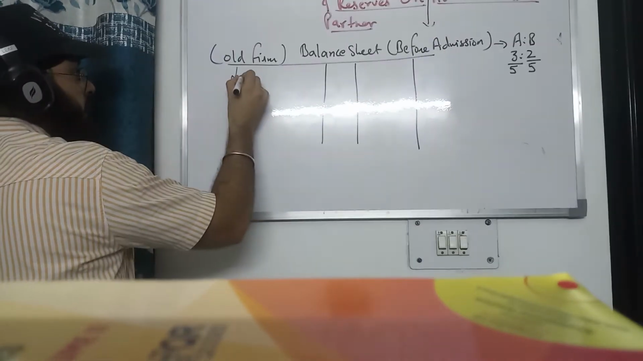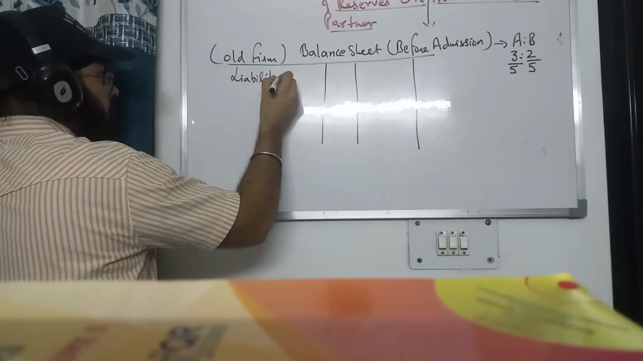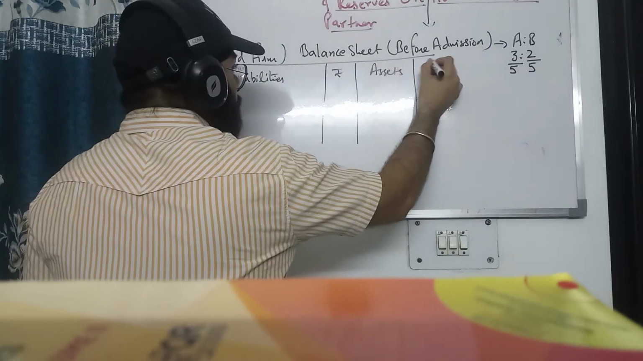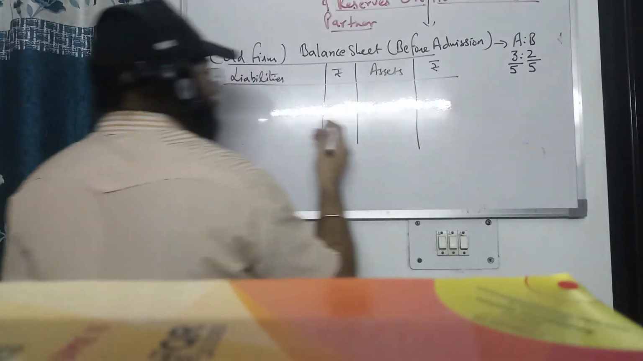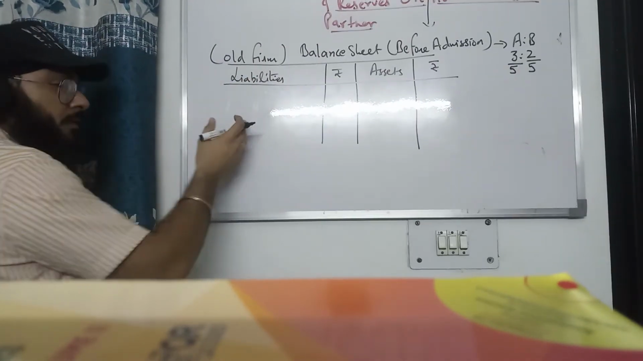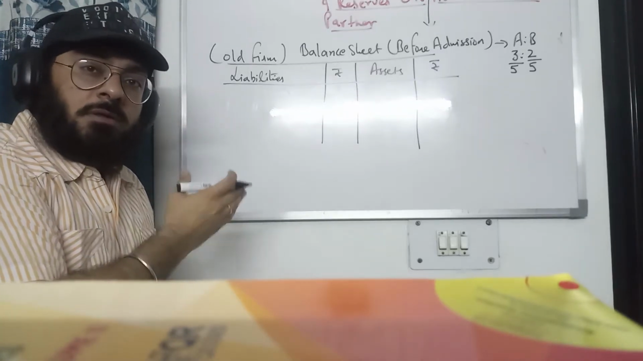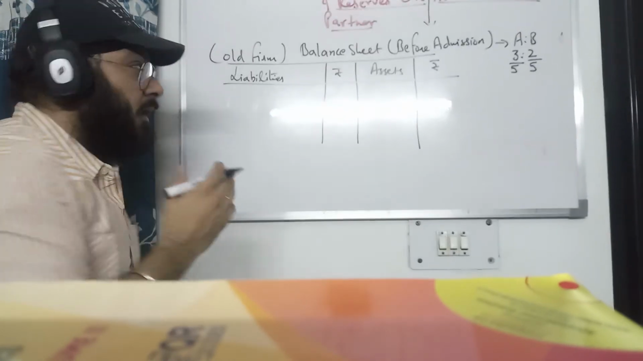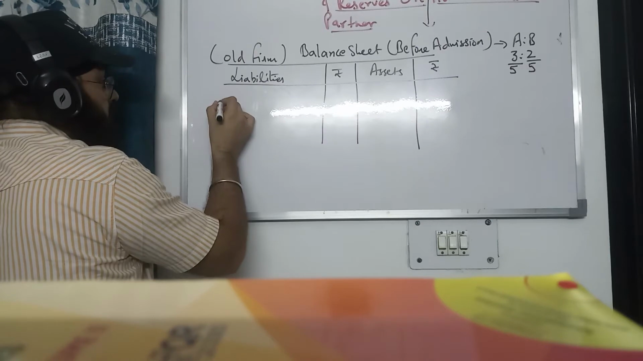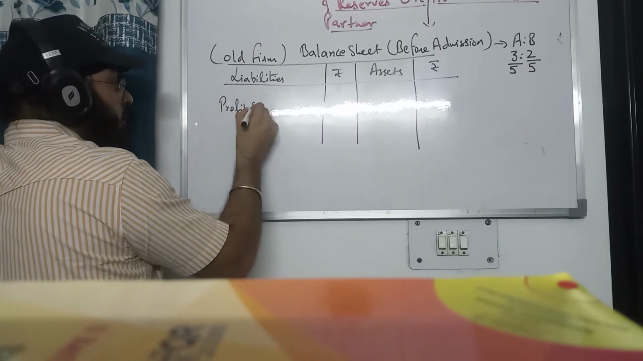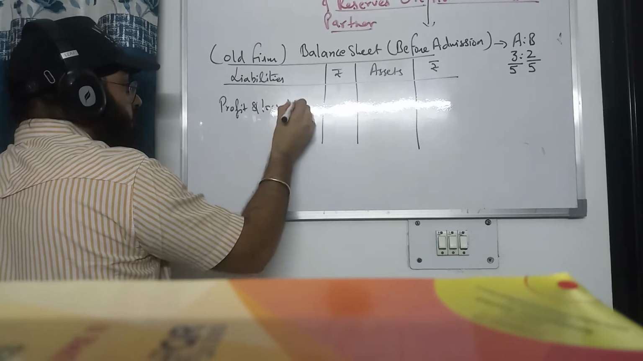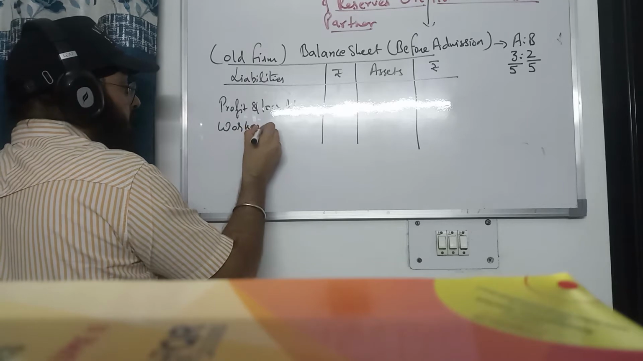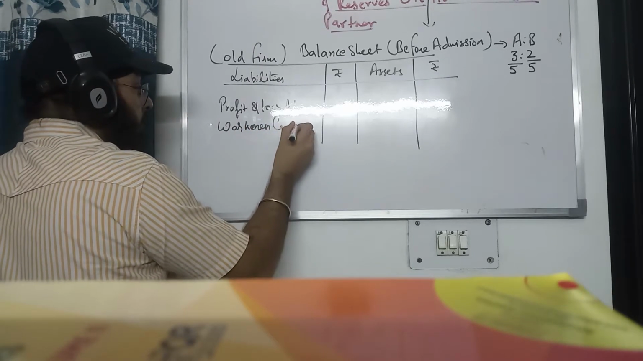Now on the liability side and asset side, in rupees, there are certain reserves and accumulated profit which have been accumulated by the old firm over a number of years due to the efforts of A and B, the old partners. They are like this: balance of profit and loss account, workman compensation reserve,